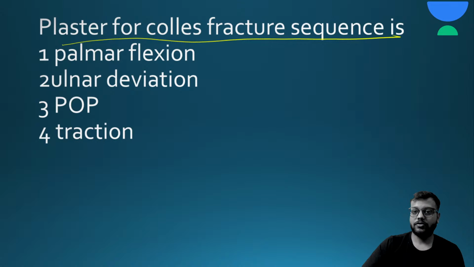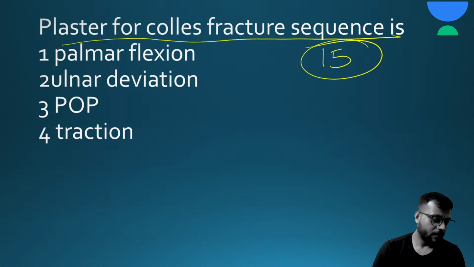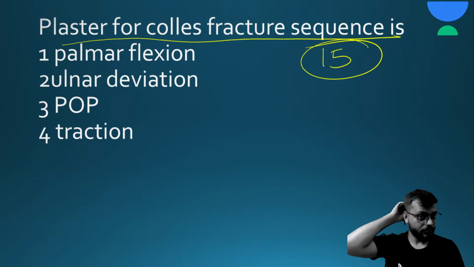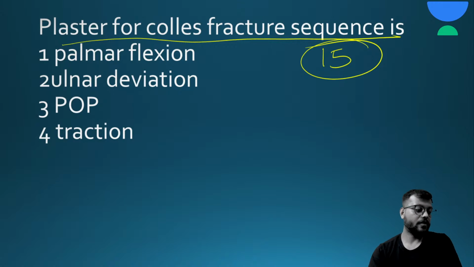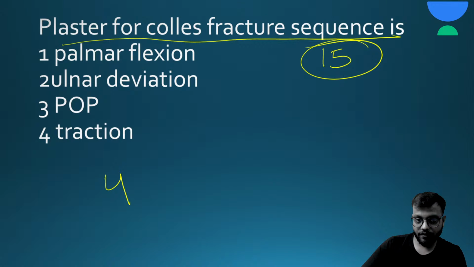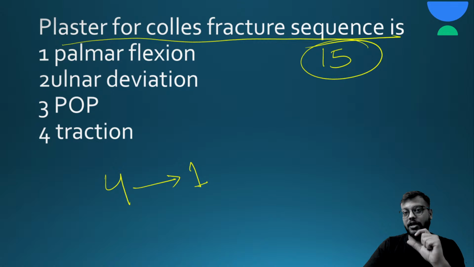So here are your 15 seconds. Okay, so the correct sequence will be, first of all, we will give the traction, then we will do the palmar flexion to disengage the distal and the proximal fractured segments.